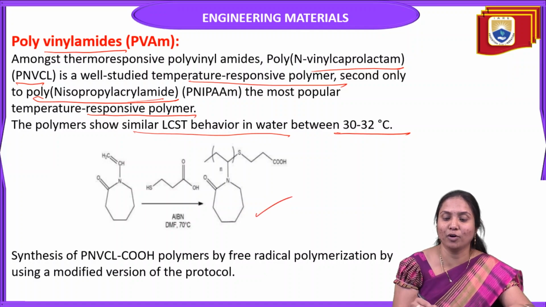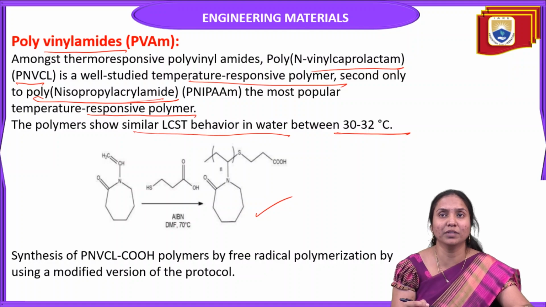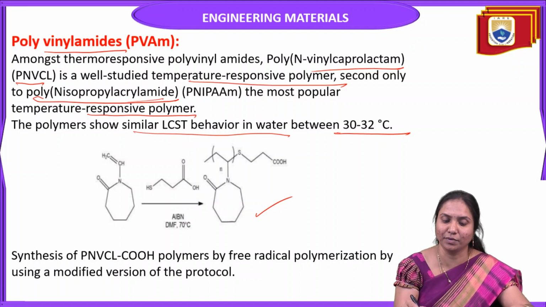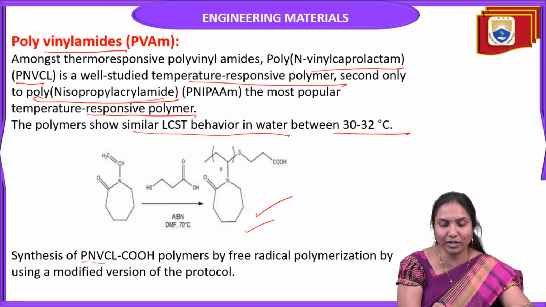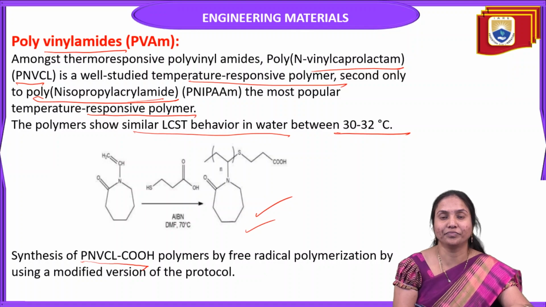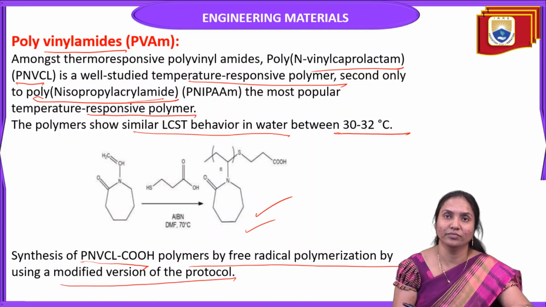This is the preparation of polyvinyl amides, that means the synthesis of poly-N-vinyl caprolactam COOH polymers by free radical polymerization using a modified version of the protocol.